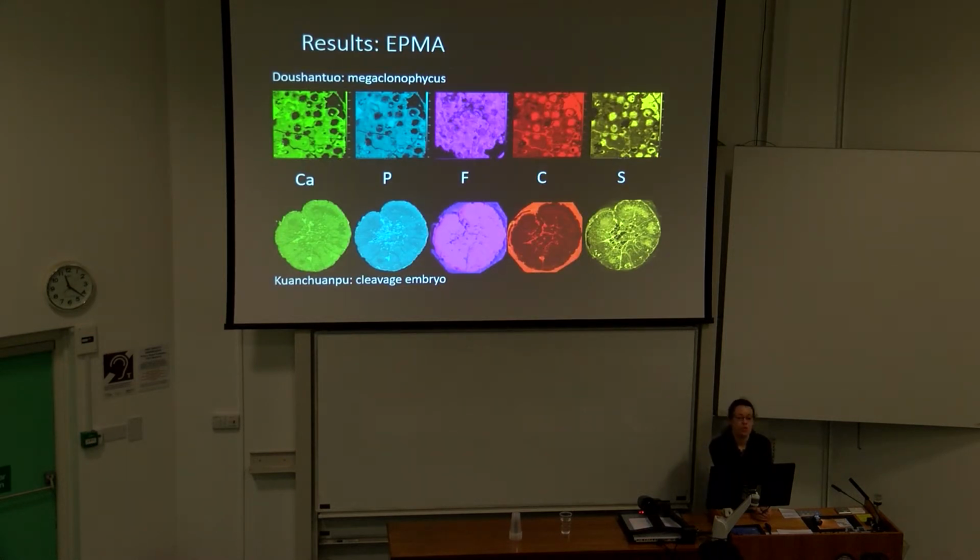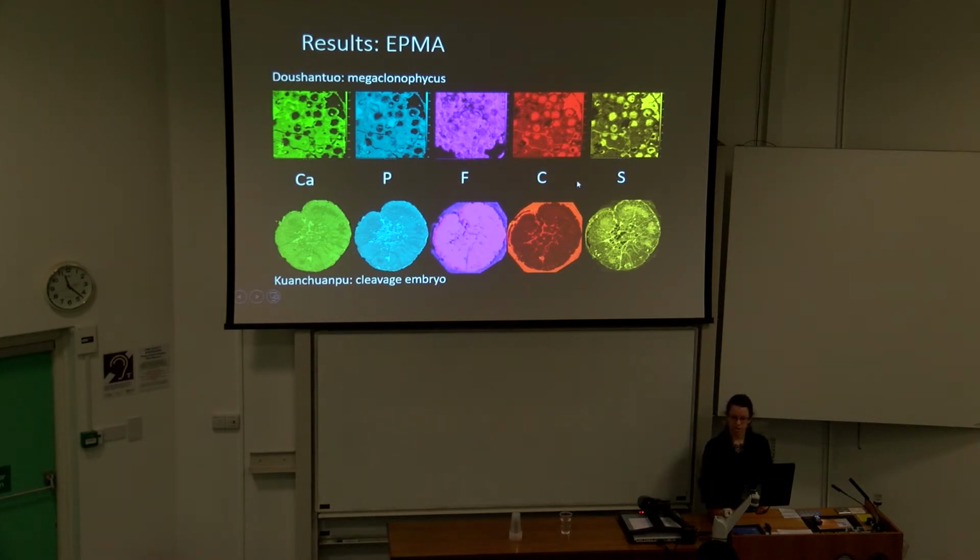And so we've also done some EPMA analysis on this to try and confirm that we are seeing the same phases, and it seems pretty clear, at least to us, that we've got the dark phase, which you can see in this cleavage embryo on this sulfur map is picked up quite nicely here, and then again in some of the cell contents in the Megaclonophycus.